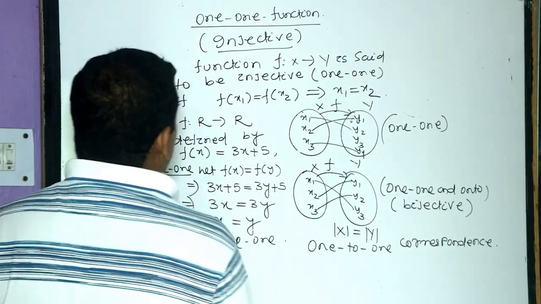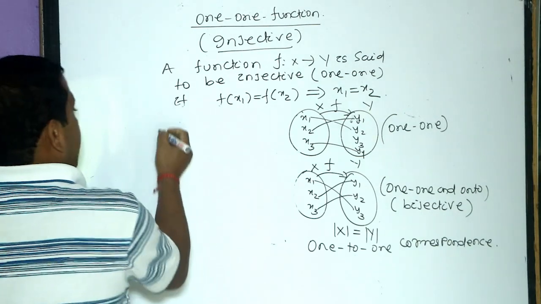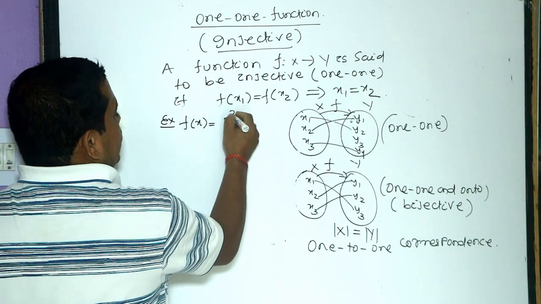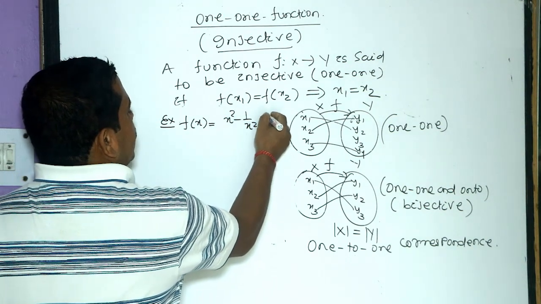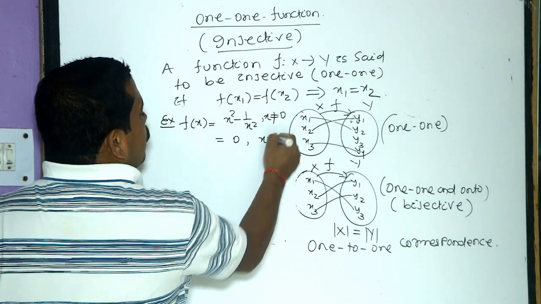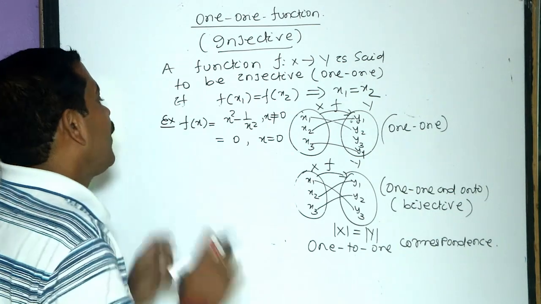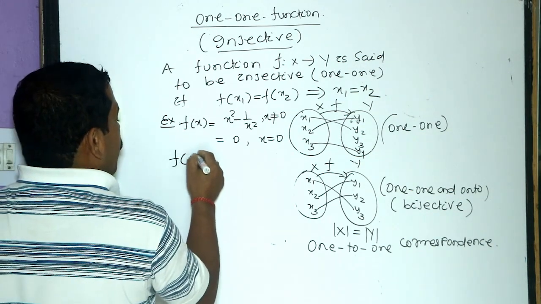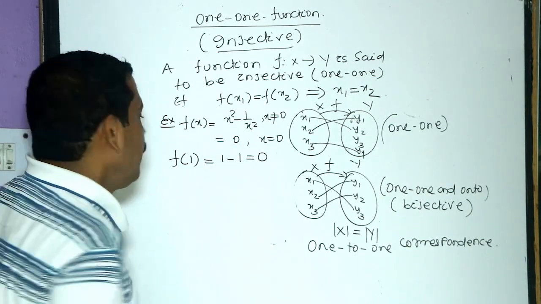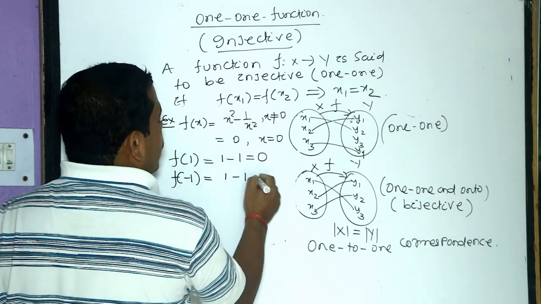Suppose another example. Take f of x as x squared minus 1 by x squared for x not equal to 0, and 0 if x equals 0. Whether it is one-one or not, we can verify. Here f of 1 is 1 minus 1, that is 0. f of minus 1 is 1 minus 1, 0.